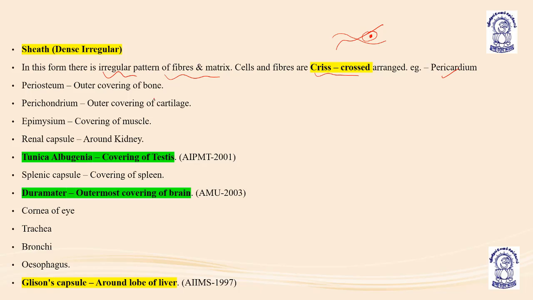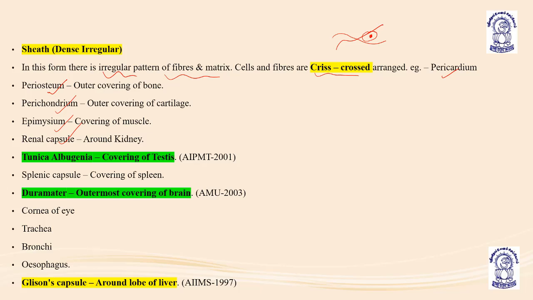Examples: pericardium, periosteum. Pericardium is outside the heart. Periosteum is outside the bone. Perichondrium is outside the cartilage. Epimysium covers the muscles, and renal capsule is around the kidney. The sheath or the dense irregular form is present in periosteum, perichondrium, epimysium, and the renal capsules. Tunica albuginea also has dense irregular tissue in the form of sheath. The tunica albuginea helps to cover the testes. It is made up of sheath or dense irregular connective tissue.